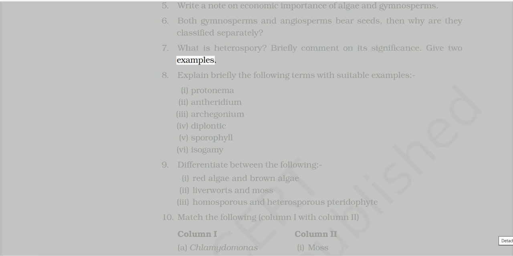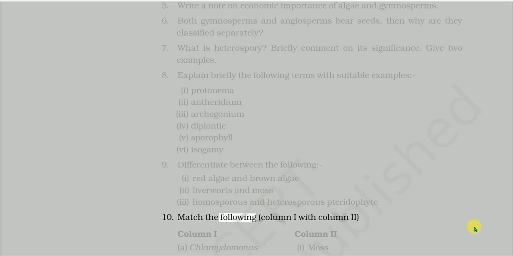Give 2 examples. 8. Explain briefly the following terms with suitable examples: 1. Protonema, 2. Antheridium, 3. Archegonium, 4. Diplontic, 5. Sporophyll, 6. Isogamy. 9. Differentiate between the following: 1. Red algae and brown algae, 2. Liverworts and moss, 3. Homosporous and heterosporous pteridophyte.